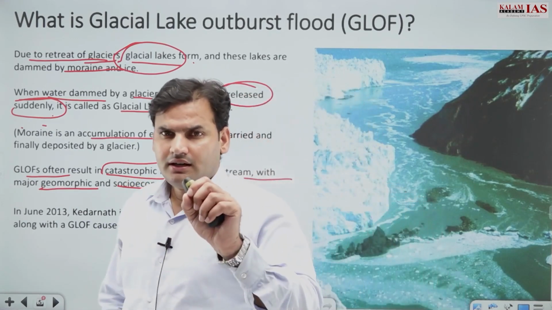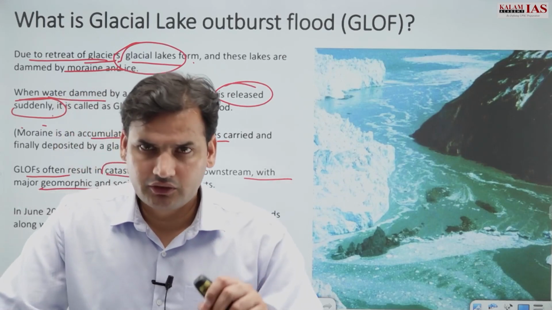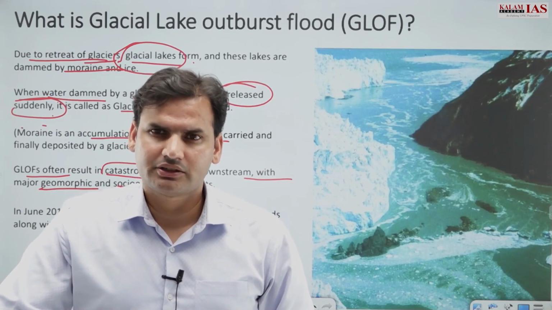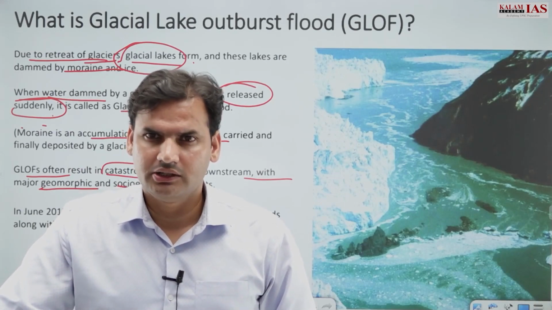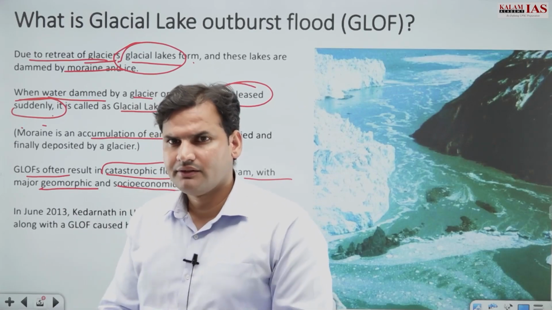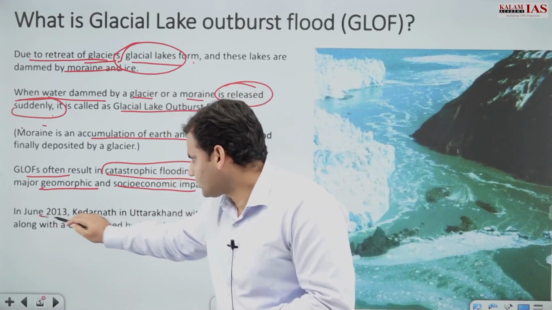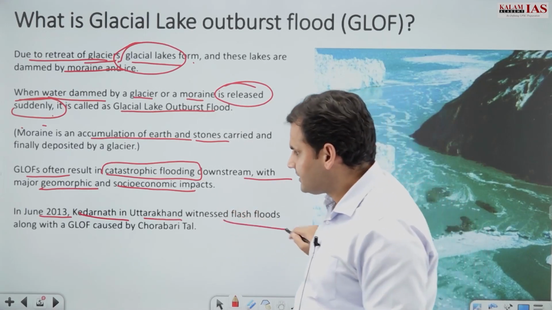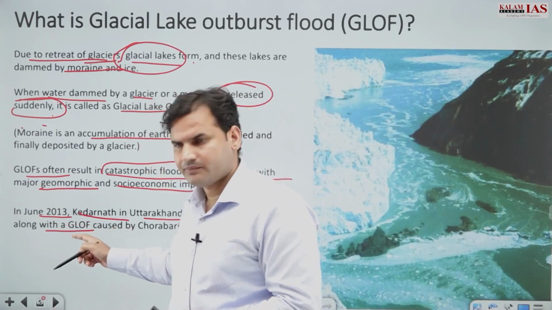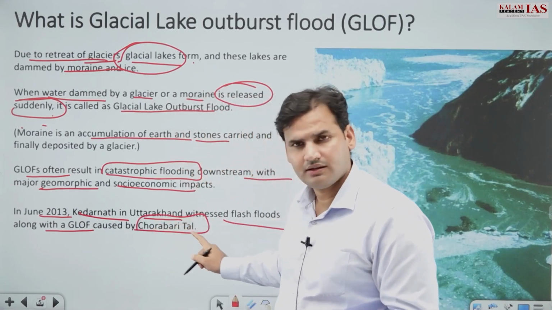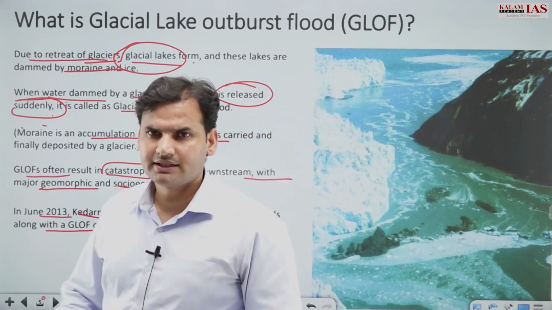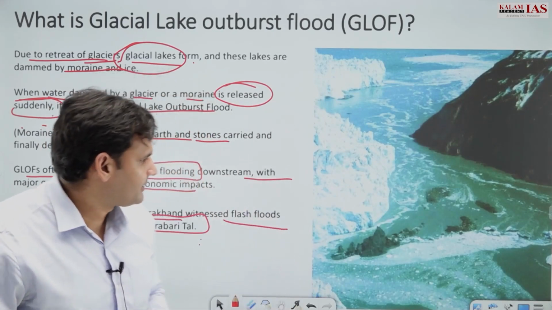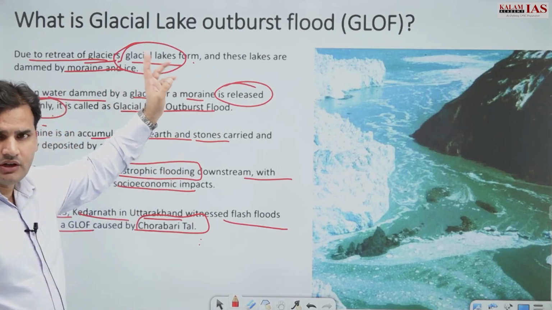And do we have any examples of GLOF in the past also? Yes, definitely we do, especially in Uttarakhand, 2013. Who can forget the tragedy which happened? In 2013, Kedarnath in Uttarakhand witnessed flash floods along with a GLOF caused by Chorabari Tal. Right. So again, this was created as a consequence of retreat of glaciers. I hope the concept of GLOF is clear.